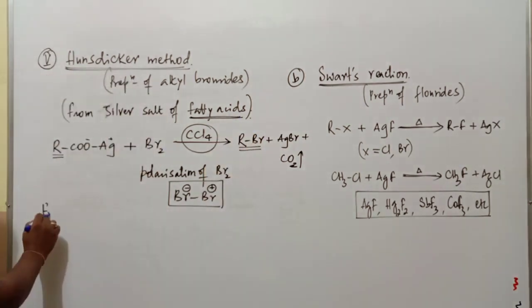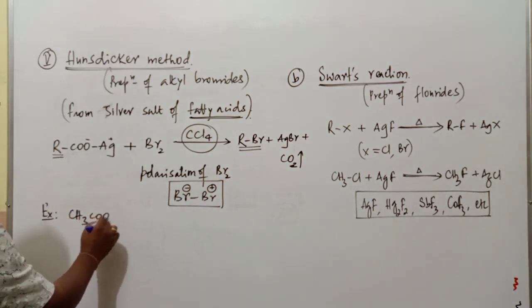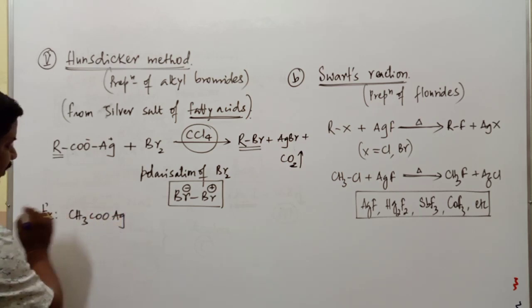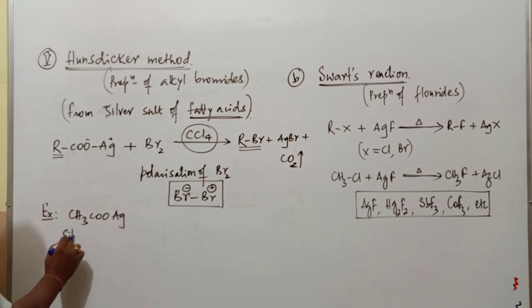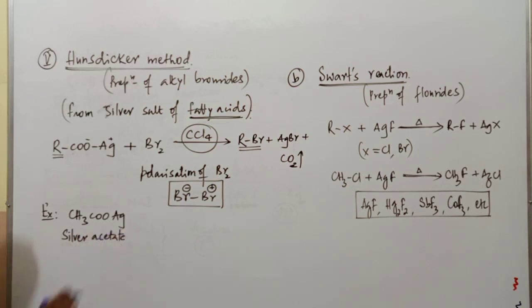One simple example for this reaction: CH3COOAg. What's the name of this compound? Silver acetate, or you can name this compound as silver salt of acetic acid also.